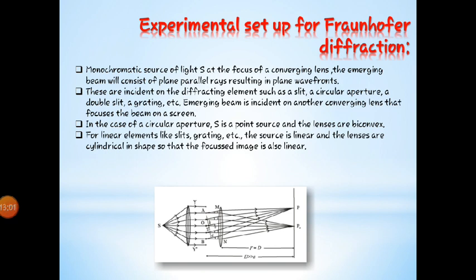Then as the light wave passes forward towards the converging lens, all points on the lens act like secondary sources of light, and they send out waves in the forward direction. This is because of Huygens principle, which we have seen.